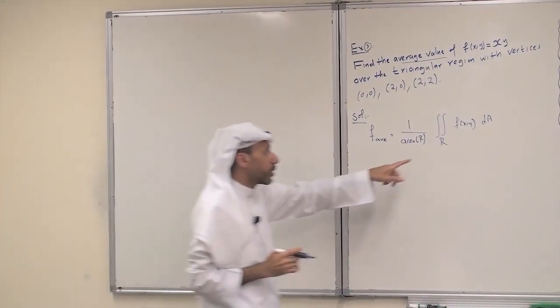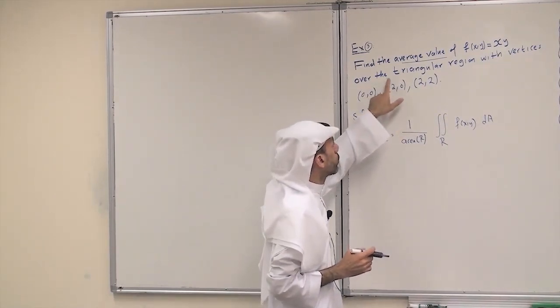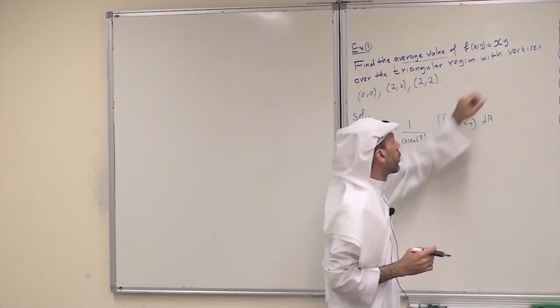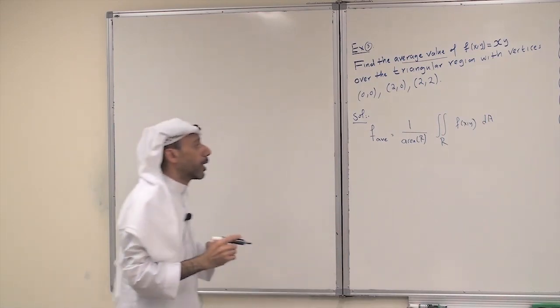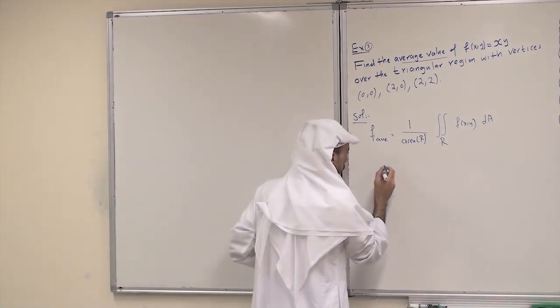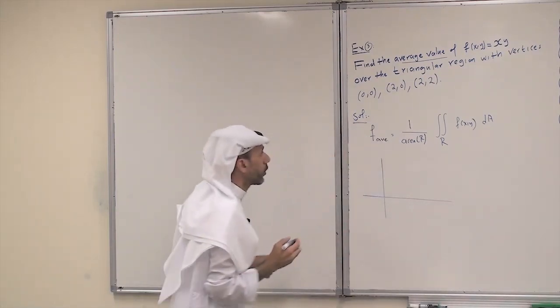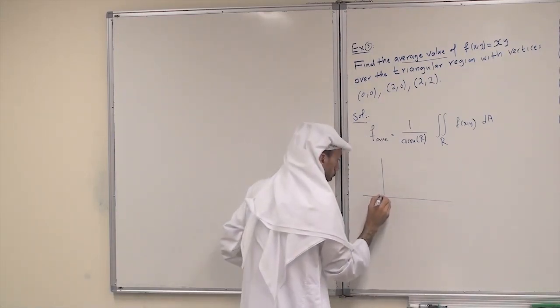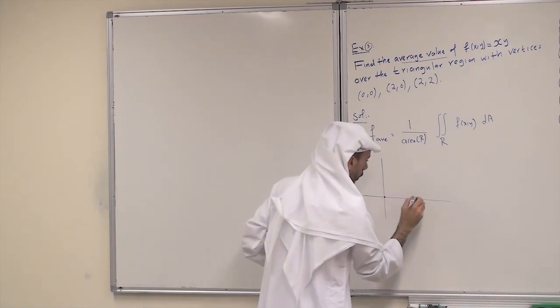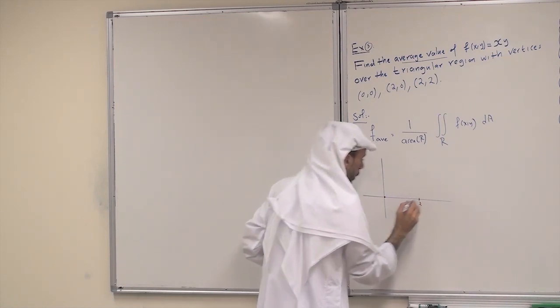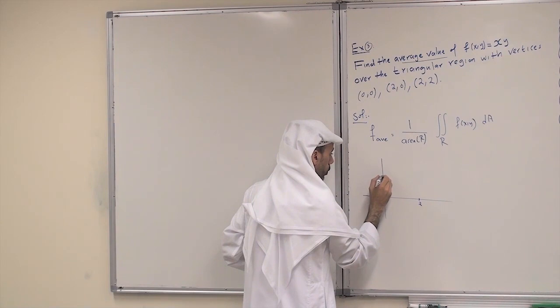So first, what is the region R? R is the triangular region with vertices 0, 0, 2, 0, and 2, 2. So let's just sketch the region R. I have the point 0, 0, and 2, 0, and 2, 2.